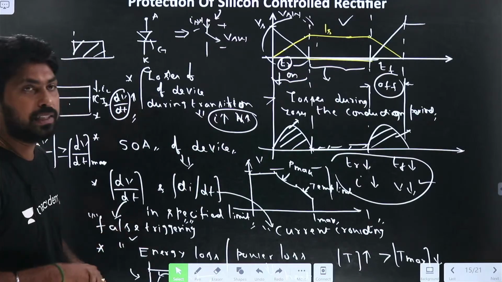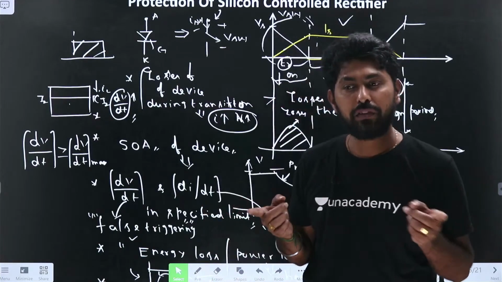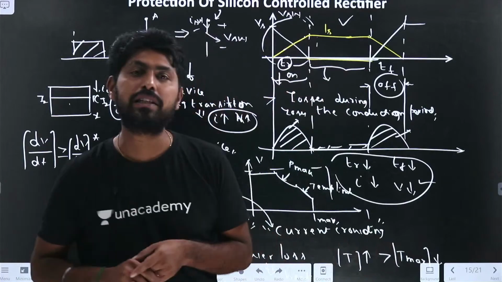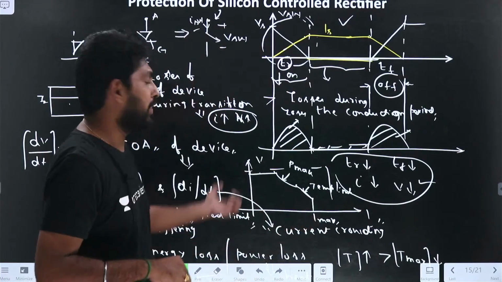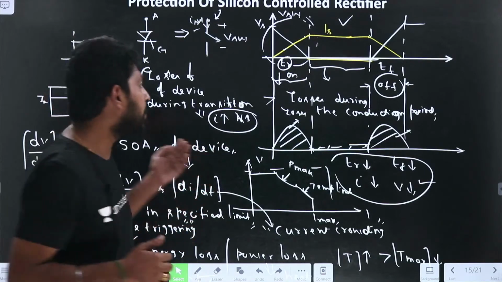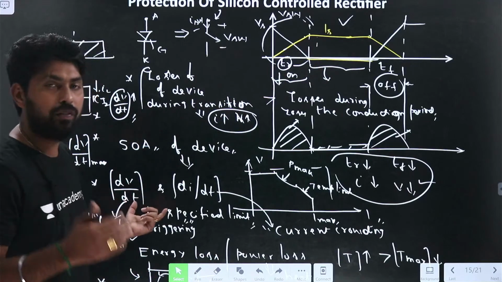The third point is that dV/dt and di/dt should be within limits, because dV/dt causes false triggering of the device and di/dt causes current crowding in the device. So they should be less, within the limits. The protection circuit should have a function like that. These two should be within the limit.